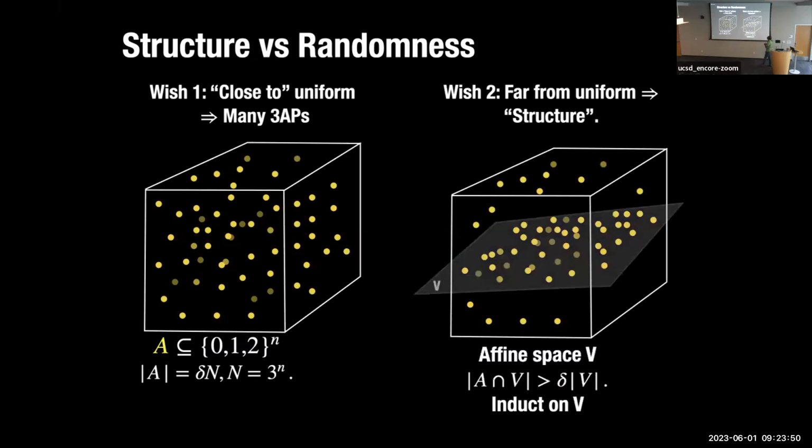In particular, I want to say that your points lie in a nice substructure where your relative size has increased. You started out with some fraction of the elements in the overall universe. If you're far from uniform, then I can find an affine space or some structure where the relative size is better than what you started out with.